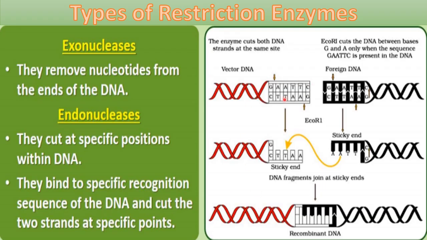As you can see in this diagram, this is a complete double-stranded DNA, and you can see the sequence GAATTC. This endonuclease will recognize this specific sequence, bind to it first, and cut the DNA at that sequence only. That's why these are restriction endonucleases, because they are restricted to those sites only.